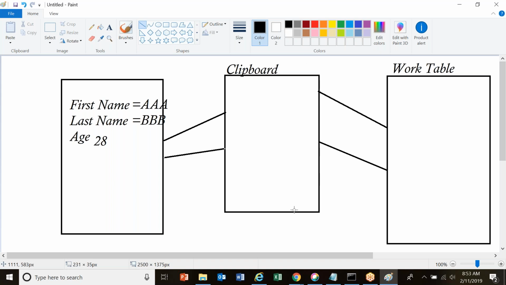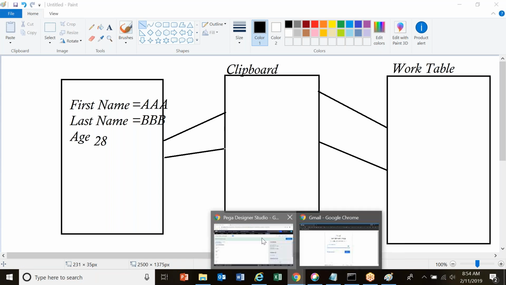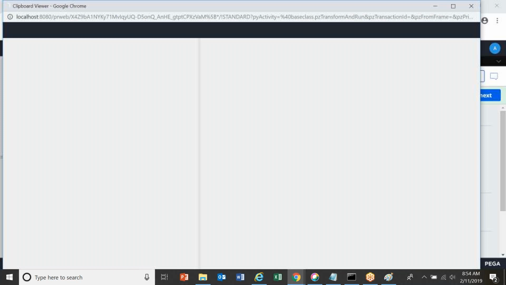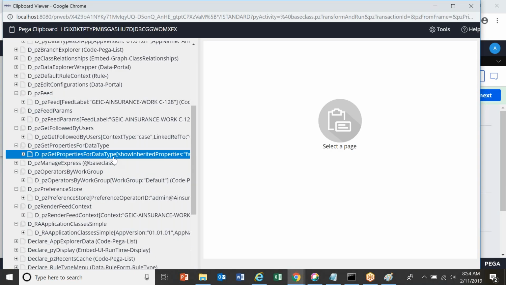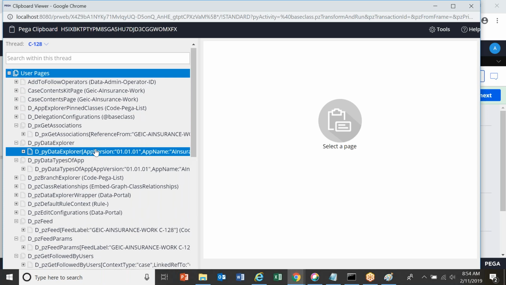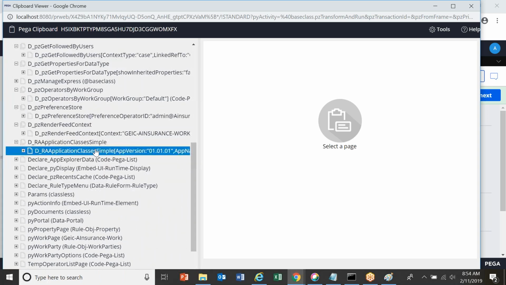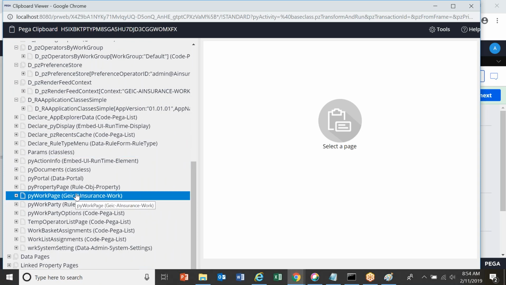How to access this clipboard, we'll see here. If you see the bottom of the screen, there is something called clipboard. Click on this clipboard. This is the structure of the clipboard. All these things are pages. And if you want to see work object data, all your work object data is stored in a page called pyWorkPage.